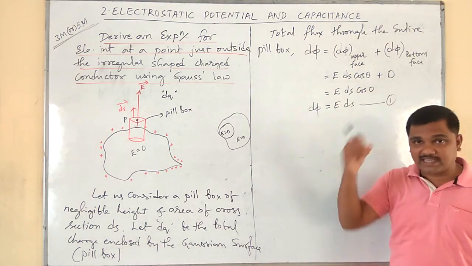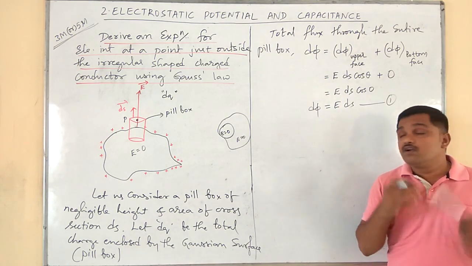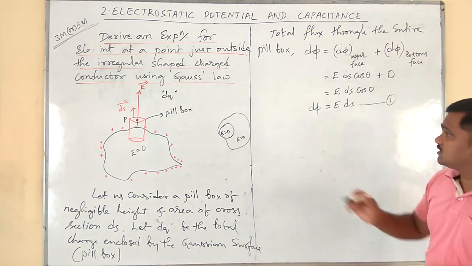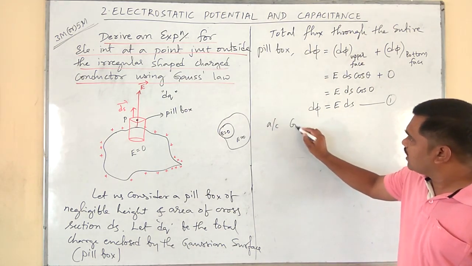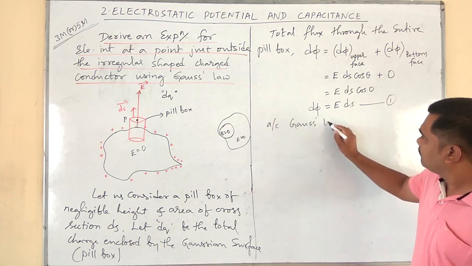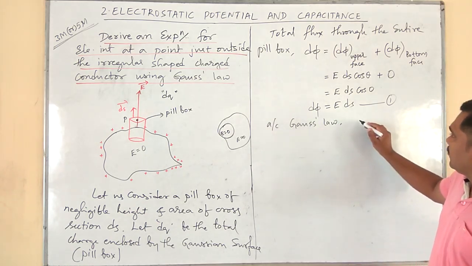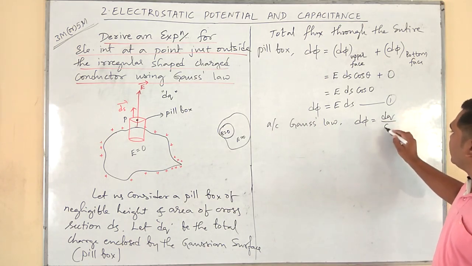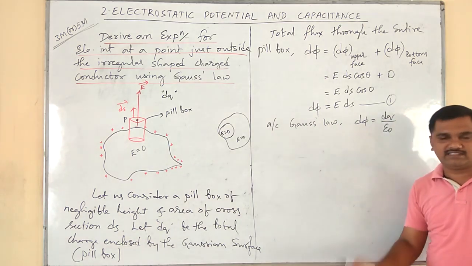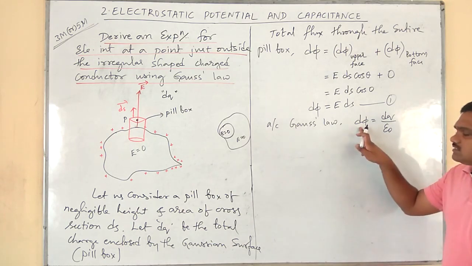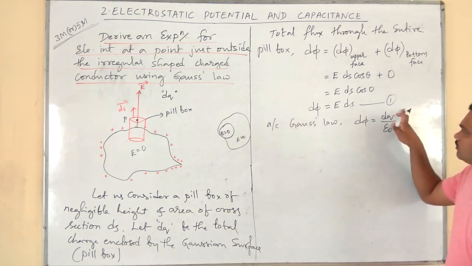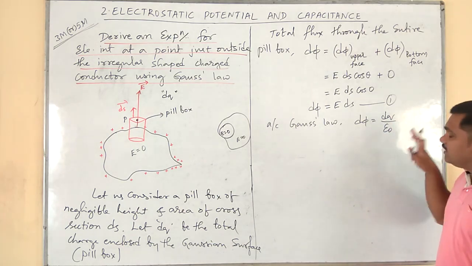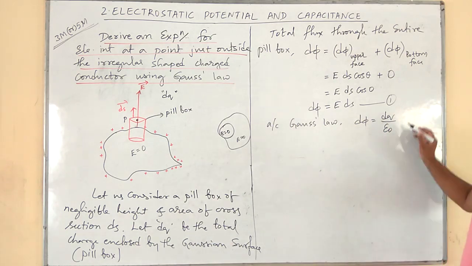We have followed the second Gaussian rule also. So the third rule says that according to Gauss law, d phi is equal to dq divided by epsilon naught. Actually, it is just q by epsilon naught, since the flux is small here, d phi is equal to dq divided by epsilon naught.